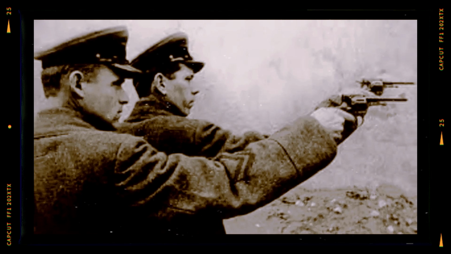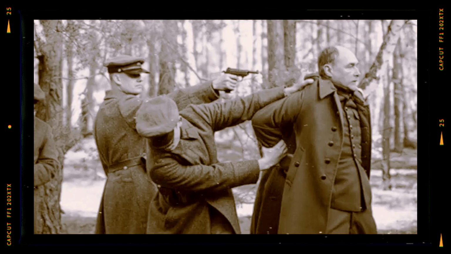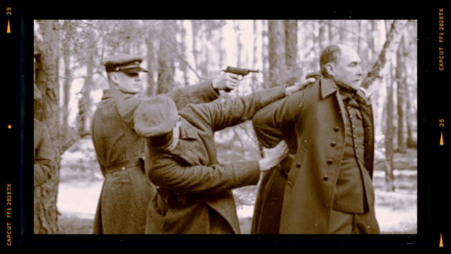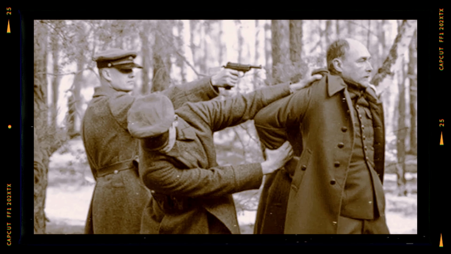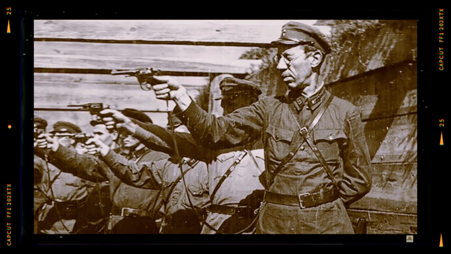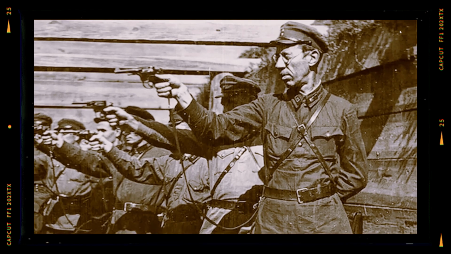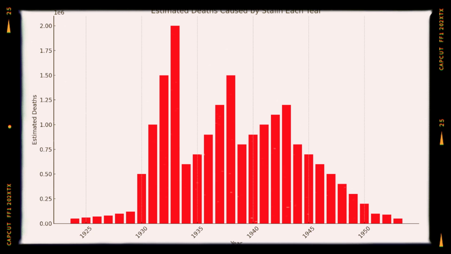1. The Great Purge, 1936 to 1938. A campaign of political repression where Stalin ordered the execution, imprisonment, and exile of perceived enemies within the Communist Party, government, military, and broader society. It is estimated that hundreds of thousands were executed and millions were sent to labor camps called gulags. We can see from the bar chart a spike in deaths during these years.